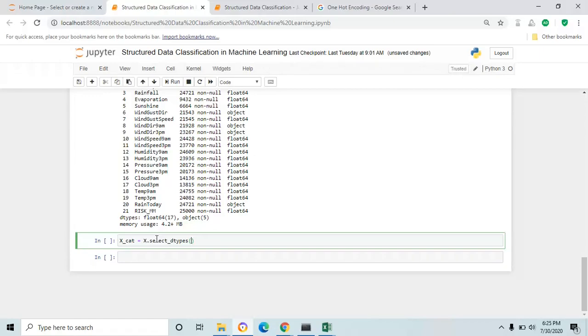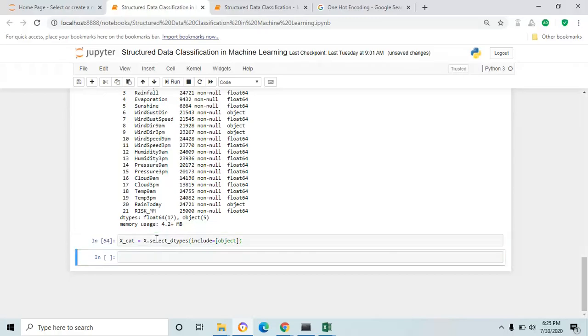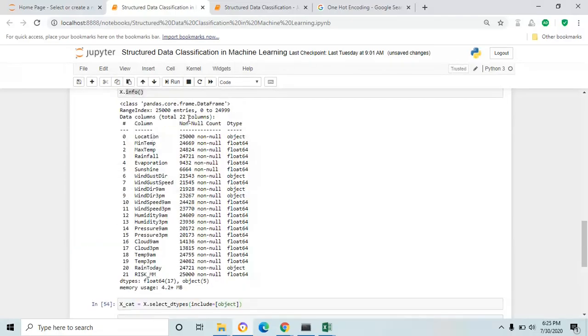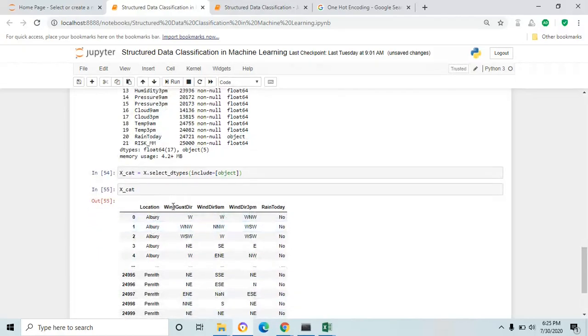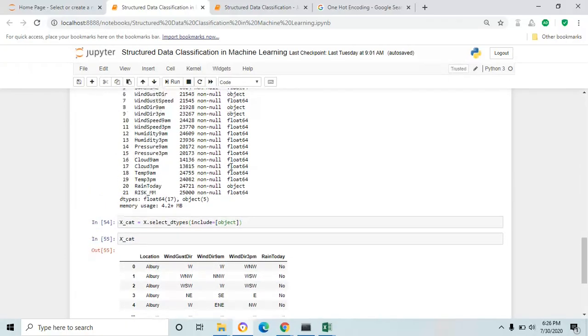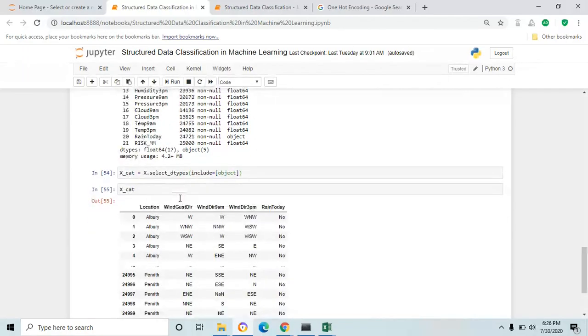I'm going to pass object for the keyword include. Inside that, you have to pass the square bracket and the data type object. And this X underscore category variable will fetch all the object columns from the data frame: location, wind gust direction, wind direction 9 a.m., 3 p.m., and rain today. These five columns are the object data type in our data frame.